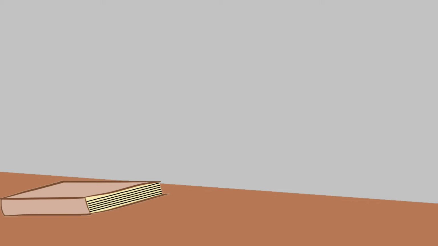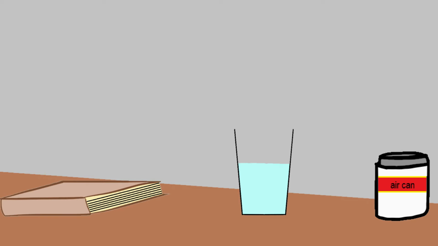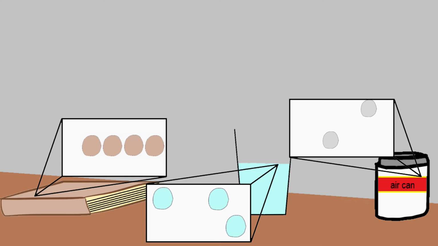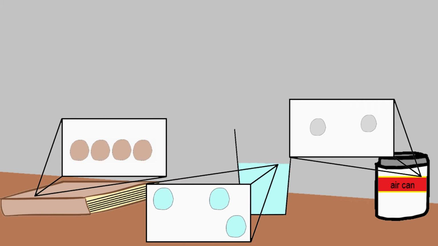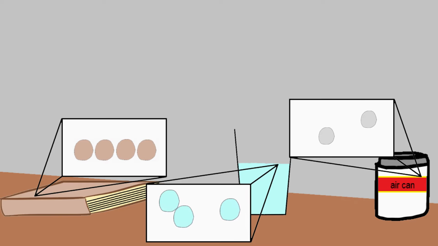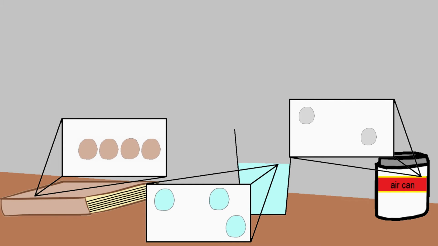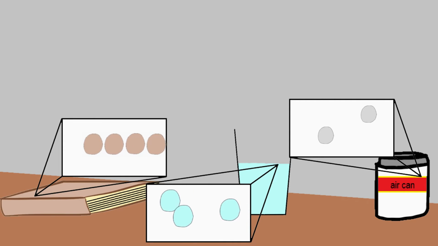This book, glass of water, and can of air are three completely different things, yet they are all made up of teeny tiny particles called atoms? Well, yeah. The reason these objects are so different is because they are each made up of different types of atoms, meaning the number of protons in each of the atoms that make up these substances is different. And also, the distance between the atoms in each of these objects varies greatly.